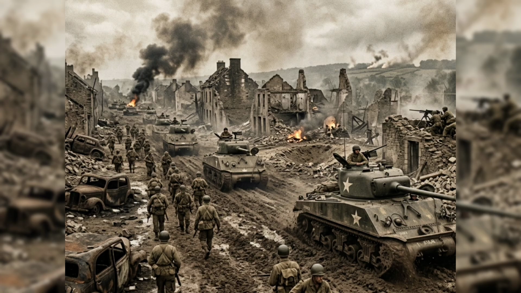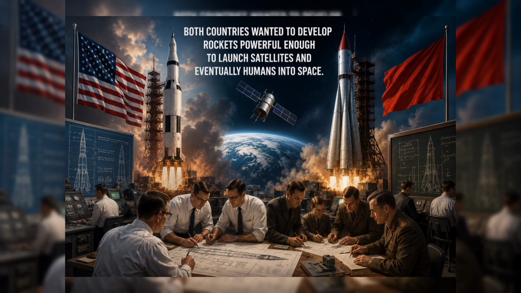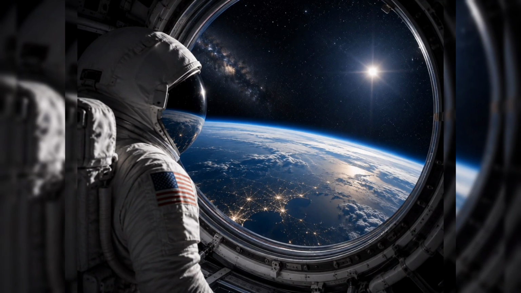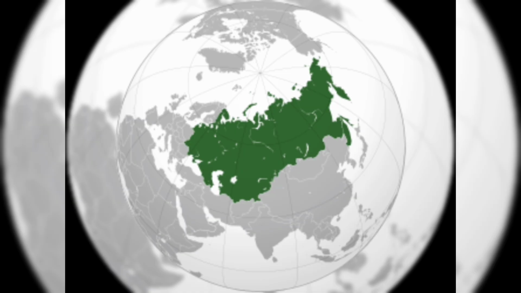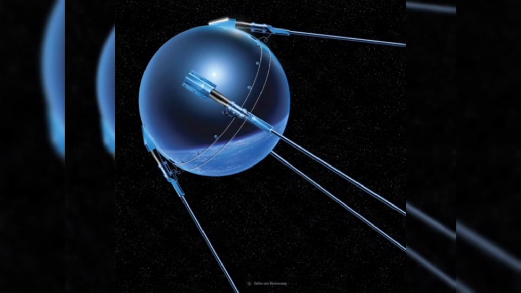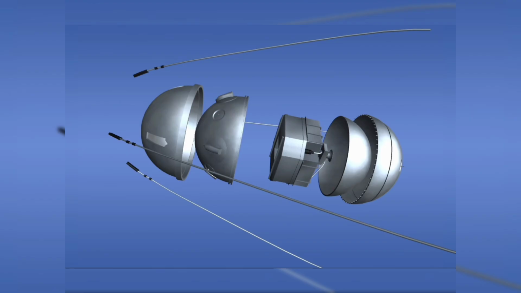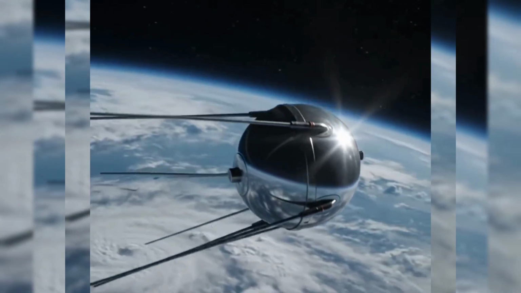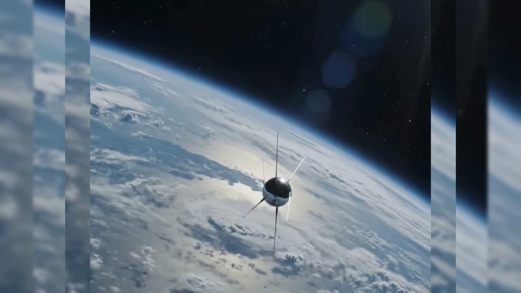Soon, the United States and the Soviet Union began competing in space exploration. Both countries wanted to develop rockets powerful enough to launch satellites and eventually humans into space. Then, in 1957, the Soviet Union achieved a historic milestone. They launched Sputnik 1 on October 4. Sputnik 1 became the world's first artificial satellite. It traveled around Earth and sent radio signals back to the ground. For the first time in history, humans had successfully placed an artificial object into orbit around Earth.